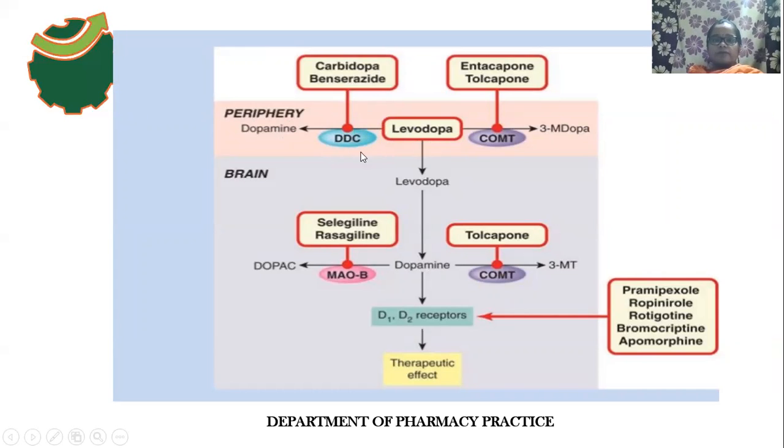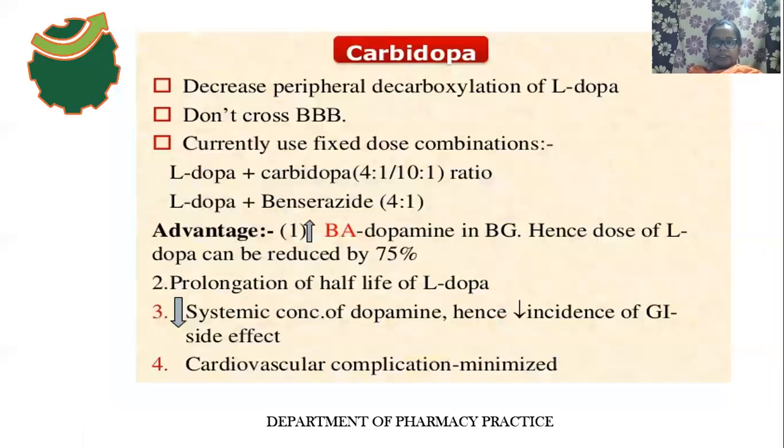So there is no conversion of levodopa to dopamine, which means a greater amount of levodopa crosses the blood-brain barrier. When more levodopa crosses the blood-brain barrier, it can be converted to dopamine. Then dopamine binds with the dopamine receptors in the basal ganglia, so it relieves the symptoms of Parkinson disease. So that is the mechanism of action of carbidopa.